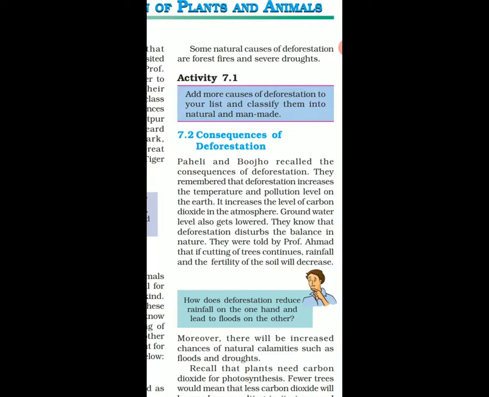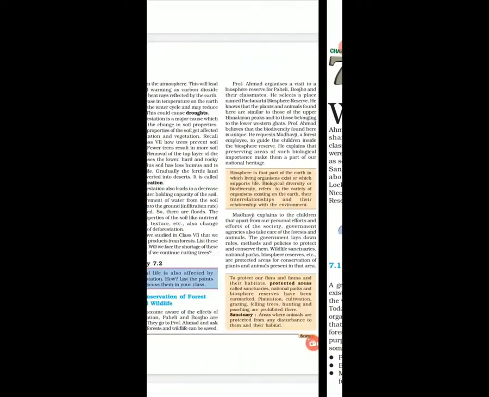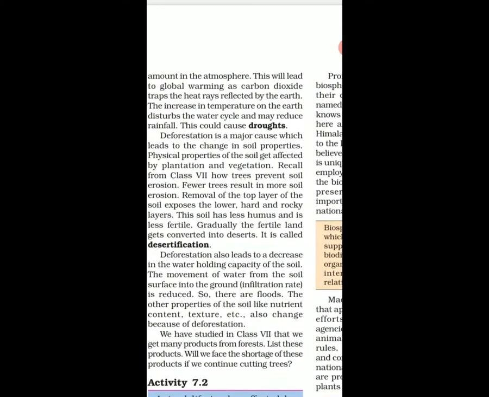There will be increased chances of natural calamities such as floods and droughts because the plants need carbon dioxide. If there are fewer plants, there will be an increase in the amount of carbon dioxide in the atmosphere, and this will lead to global warming, right? And the increase in temperature on the earth may disturb the water cycle and may reduce the rainfall, which can cause droughts. So these are all the effects, the consequences of deforestation.